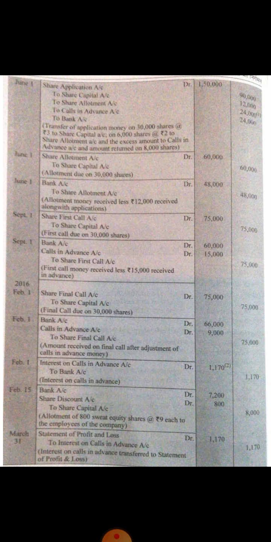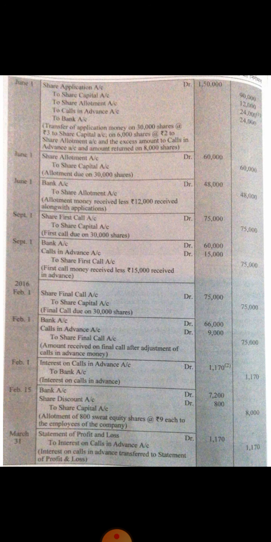So at the time of final call, it's very simple that the money adjusted towards final call is rupees 9,000. Clear? So out of 75,000, 9,000 we have already received. So now the shareholder will have to pay the balance money, which is rupees 66,000. Clear? So bank account debit with 66,000, calls in advance debit with rupees 9,000 to share final call account with